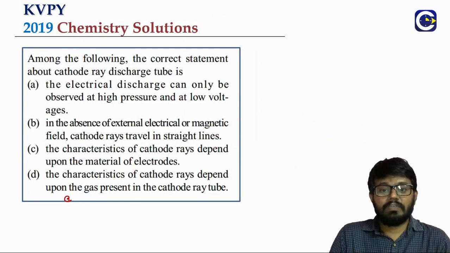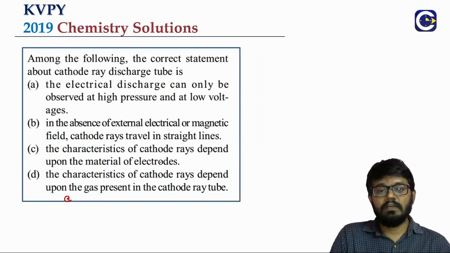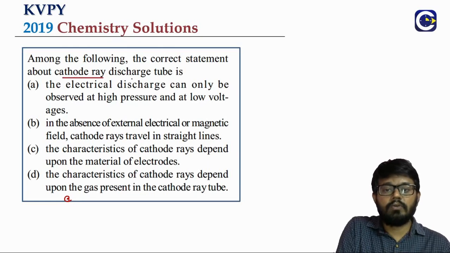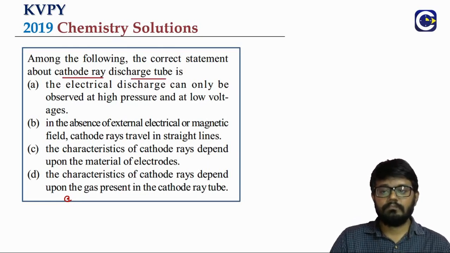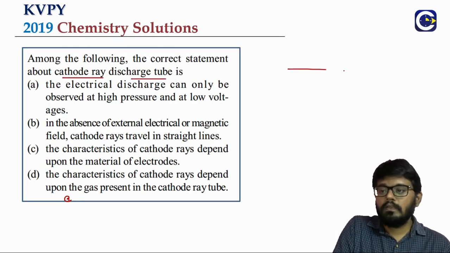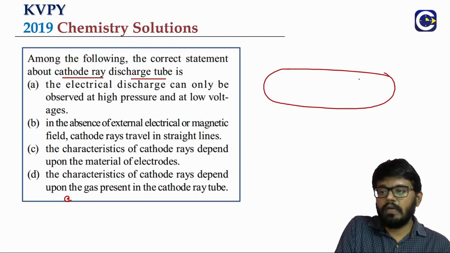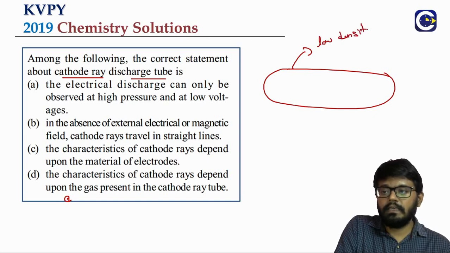Next we have another question based on the structure of atom. Already we saw one question about quantum numbers and energy comparison. This one is about the cathode ray tube experiment. Normally, what do we know? The setup has a discharge tube with low density and low pressure conditions.